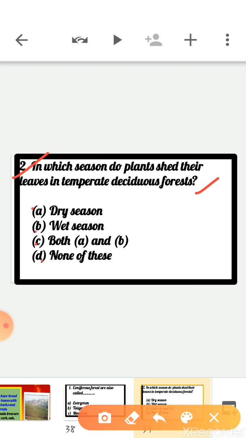So basically in the dry season, right? Option A is the correct answer. In the dry season, plants shed their leaves in temperate deciduous forest.